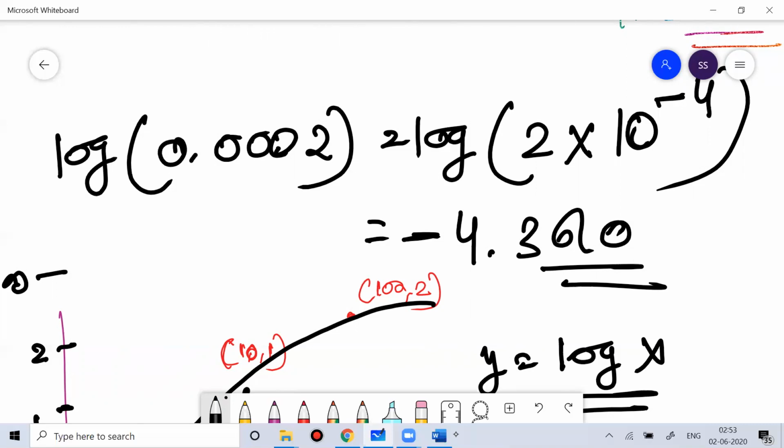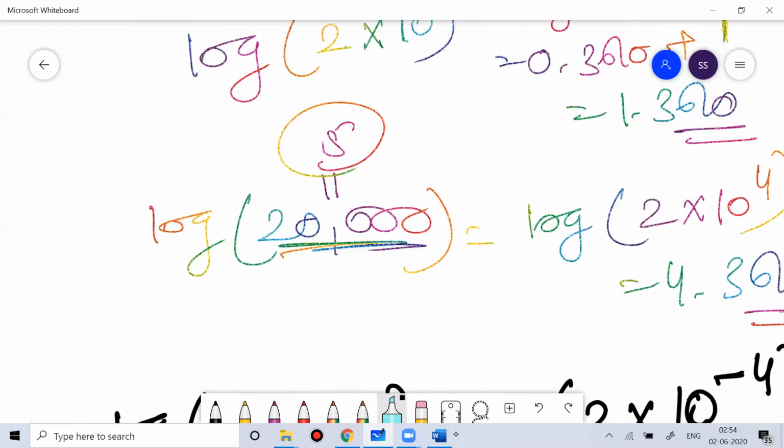So you have to count the number of digits between the decimal point and the first significant digit. Here the zeros are 3. So your characteristic would be 3 plus 1 with a minus sign. So you got minus 4.3010. Clear, right? So I believe you have learned something on logarithm, which is very important for all of you.